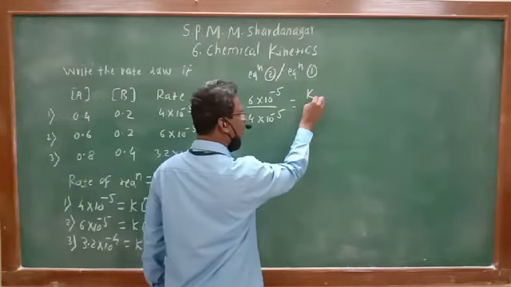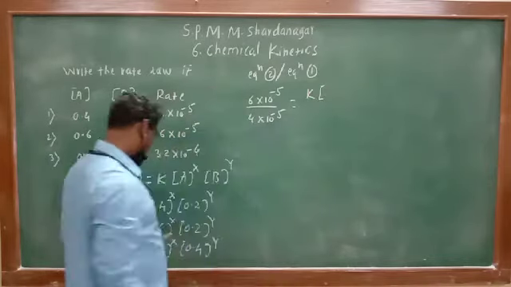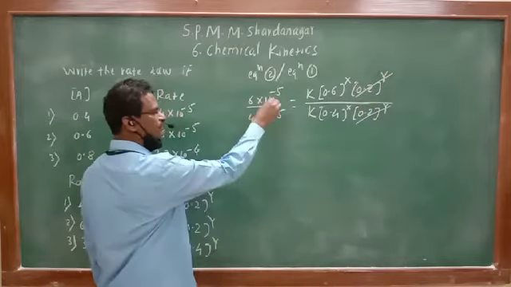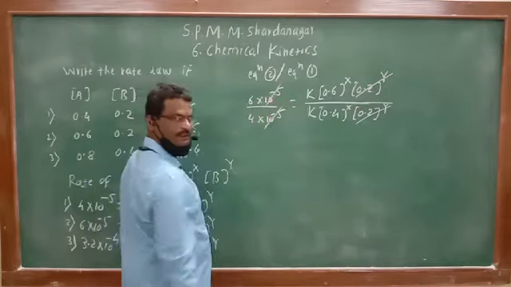On the right, K into 0.6 raised to X, 0.2 raised to Y upon K into 0.4 raised to X, 0.2 raised to Y. Now it is very simple: 0.2 raised to Y cancels, 10 raised to minus 5 cancels.